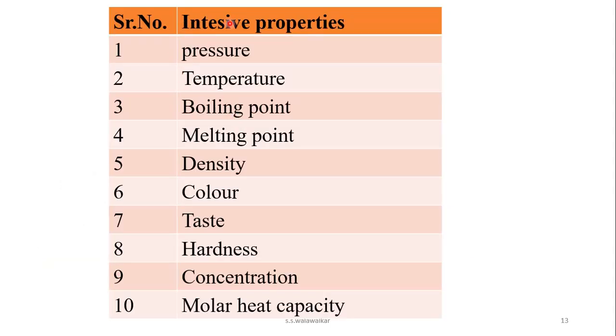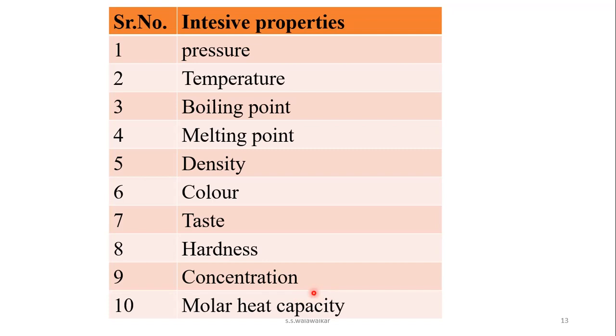Here is a list of some properties. Intensive properties are: pressure, temperature, boiling point, melting point, density, color, taste, hardness, concentration, molar heat capacity.